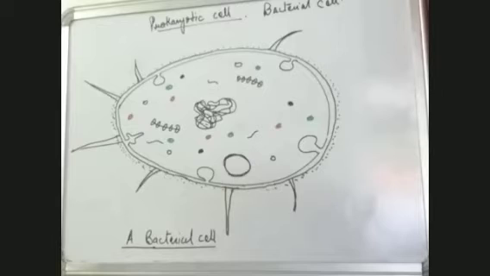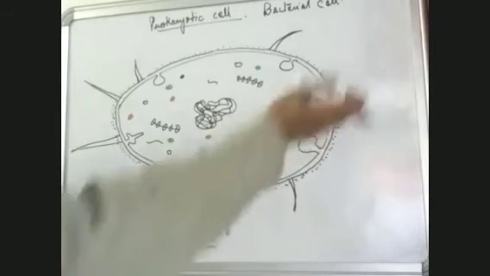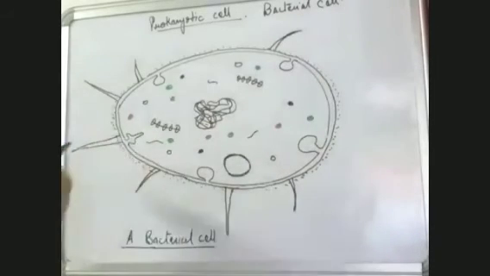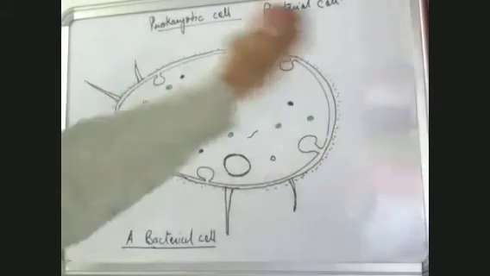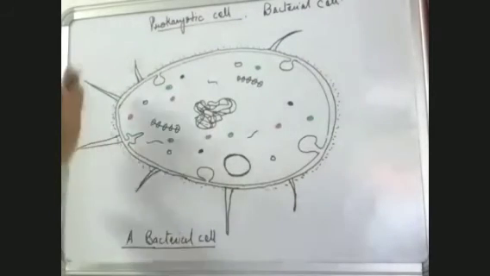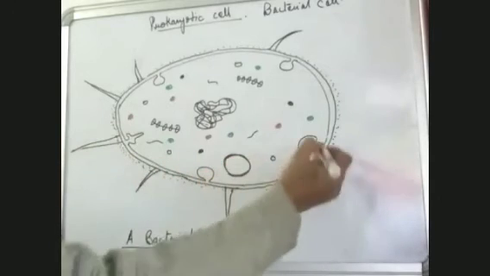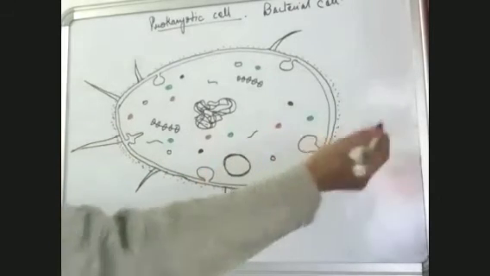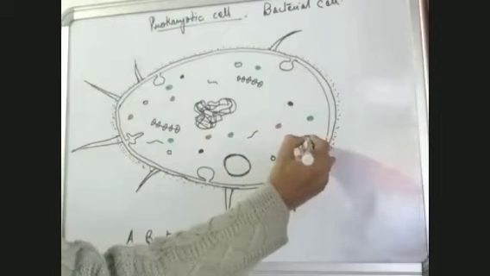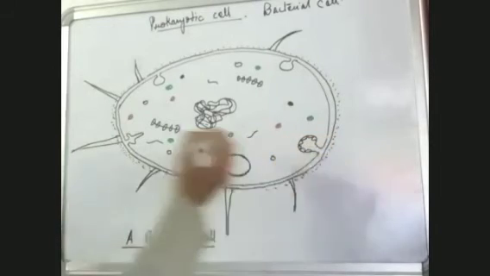I have written a bacterial cell here because I do not have enough space, and it is difficult on this board to bring it till here. So I will do some labeling on this side also, but most of the labeling I'll try to manage on this side. So here, like this.